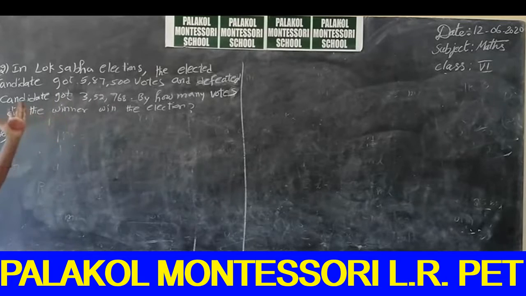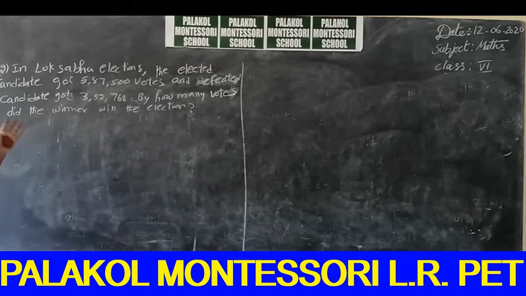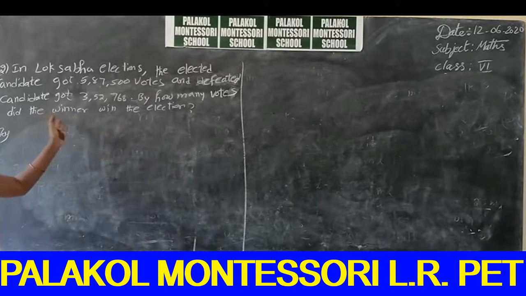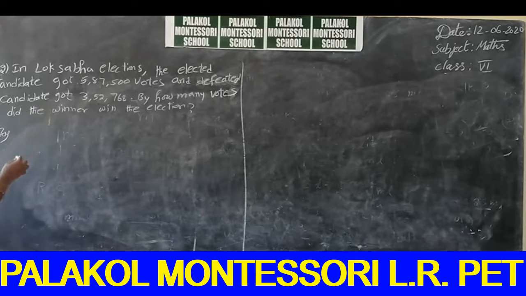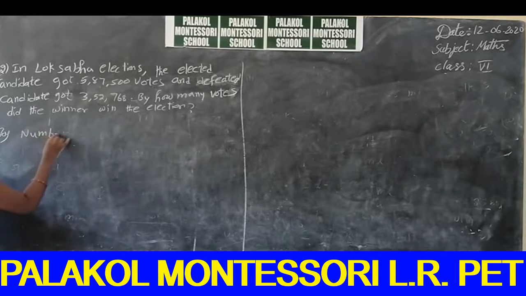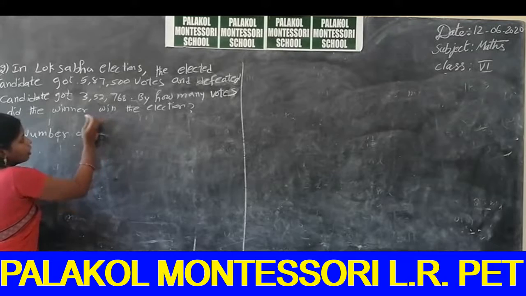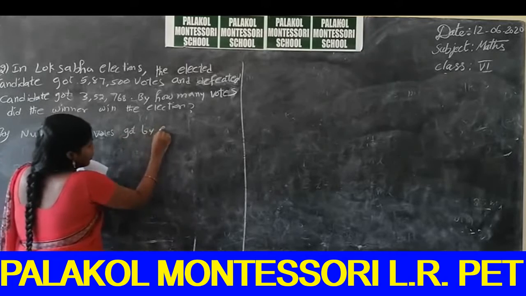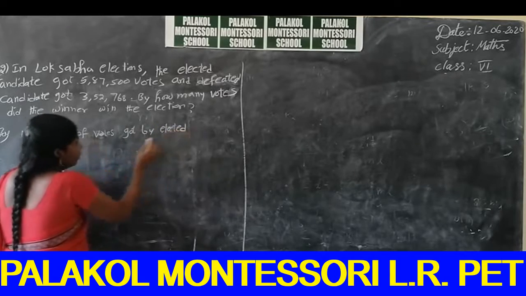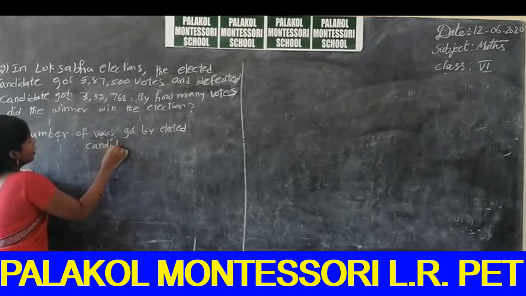And the defeated candidate, that means he lost in the election. How many votes did he get? 3,52,768. By how many votes did the winner win the election against this defeated candidate? So first, the number of votes got by the elected candidate is equal to